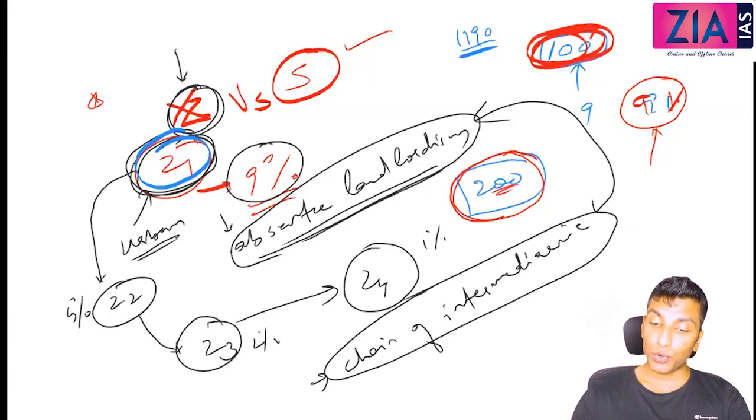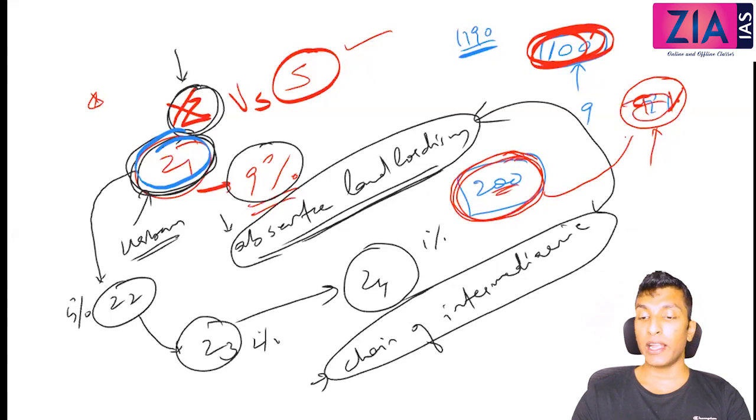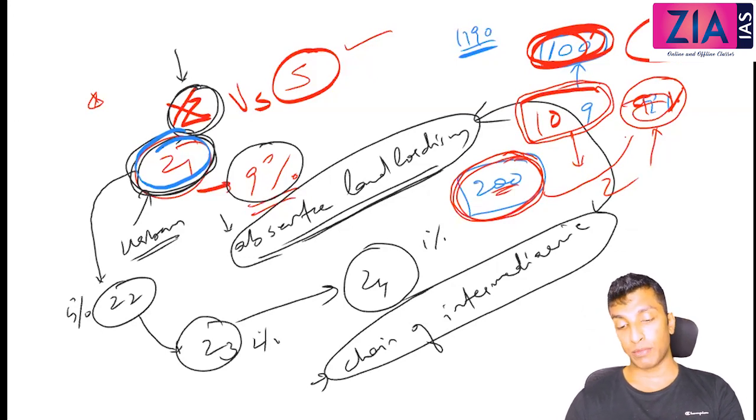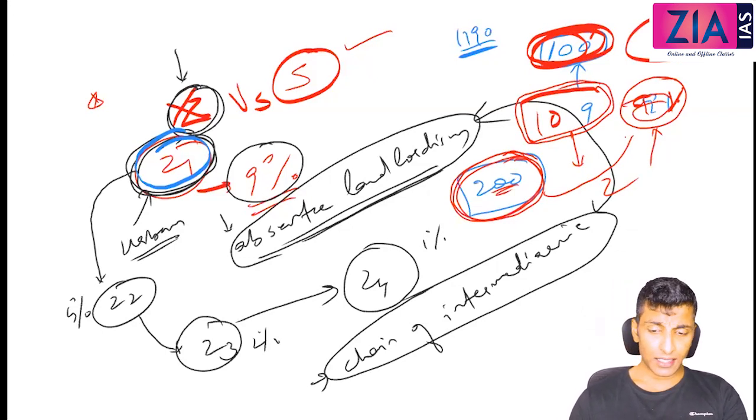So when you are collecting 200, you cannot give 91% of 200 to the state. You will give only 91 rupees. And the balance 109 is with whom? It is with the Zamindar. So you can see here Zamindars are getting richer. Zamindars are gaining more and more than the state or from the peasant. So this led to over exploitation of the peasants, and that created a lot of other issues. So I hope these points are very clear to you. So these are the points that you need to write under consequences.